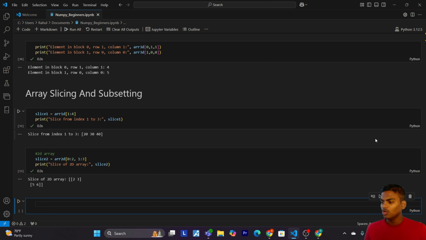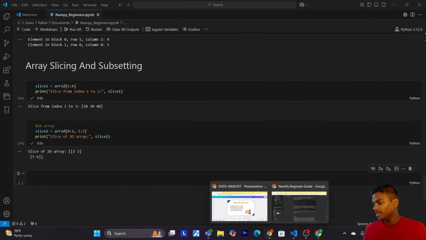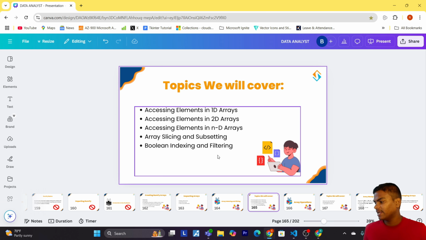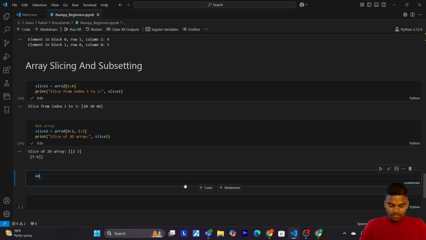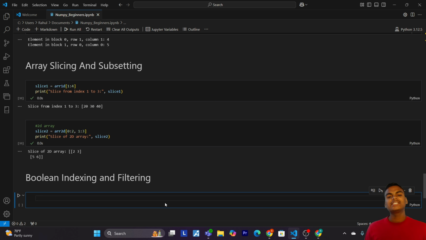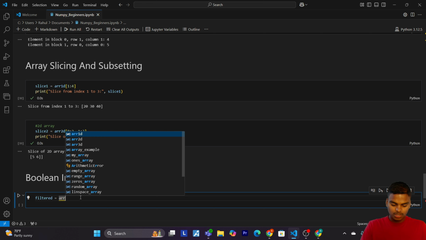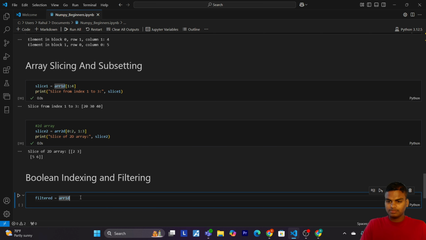Okay, so now let's come to our last point, that is Boolean indexing and filtering. So let me give the Boolean indexing and filtering. Boolean indexing allows us to filter elements based on conditions. For example, let me write filtered equals to, I will use array_1D. Now I will pass array_1D which is greater than 25.